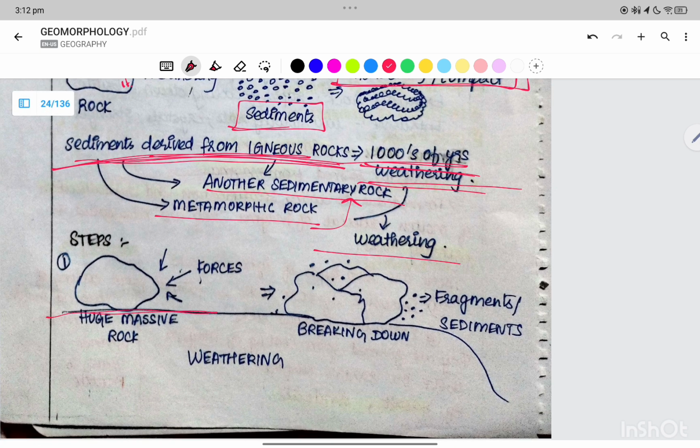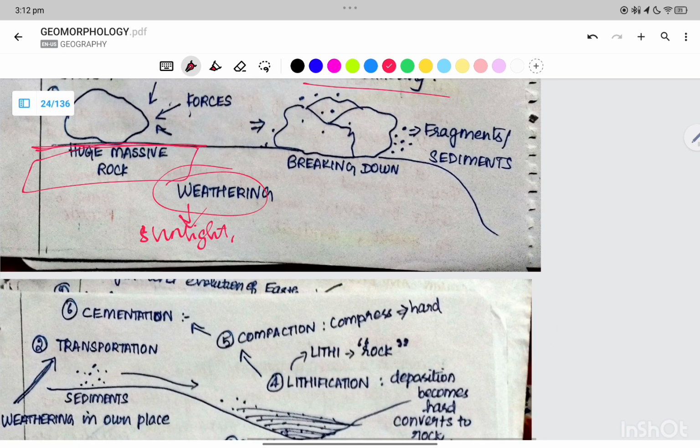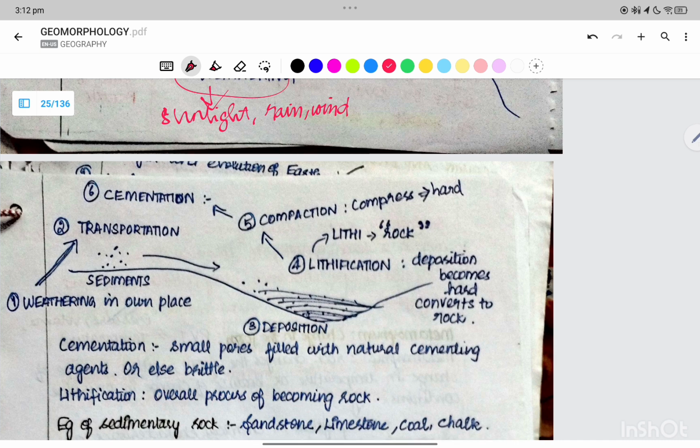The steps: a huge massive rock is subjected to weathering. The weathering is due to the sunlight, and the rain and wind are also reasons for the weathering, breaking down into fragments, and then they are transported.